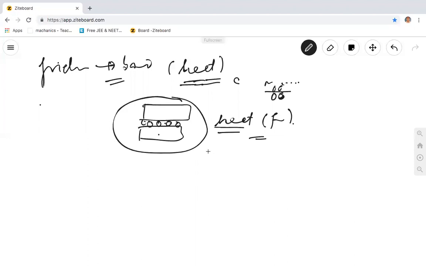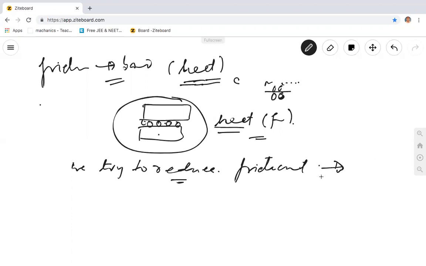Whenever frictional forces are operating in a given system, that system loses energy all the time, because it produces heat. So what we do is try to reduce friction. That is why we call it a necessary evil. Necessary it is, evil it is in some cases, because it reduces energy, since it produces heat all the time.